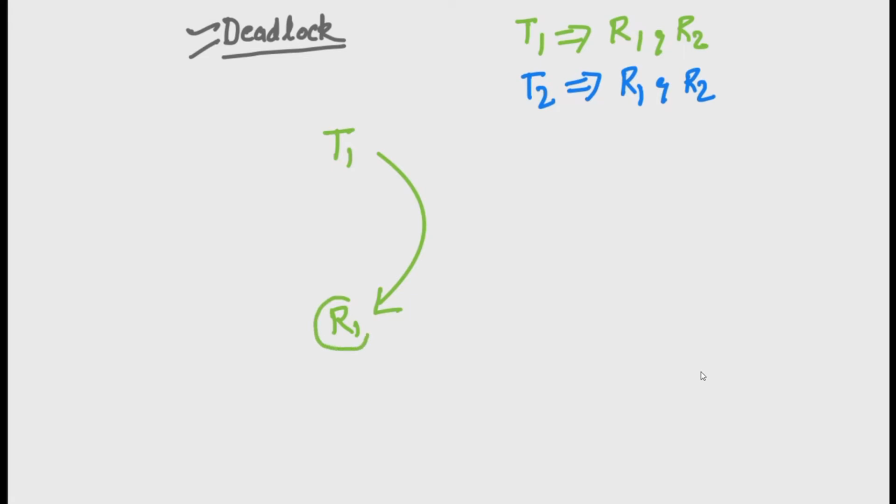It is locked by T1 thread, and blue one thread T2 thread occupies the lock on R2 resource.